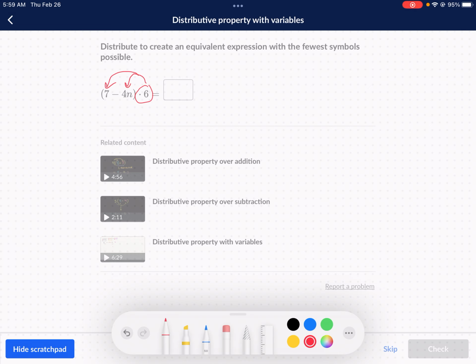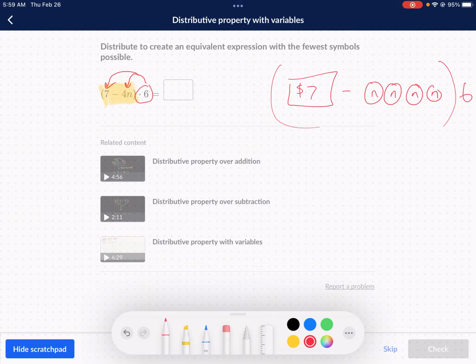We just kind of draw the arrows the other way. All right, so how does this work? Well, again, we can't combine anything inside the parentheses. You got to check that first. Is there anything that can be combined? And there isn't. So if you look here at 7, that's like the $7, right? Minus, and this time we have 4 bags of N, okay? N, and that is already inside the parentheses, and we have 6 groups of that, okay?